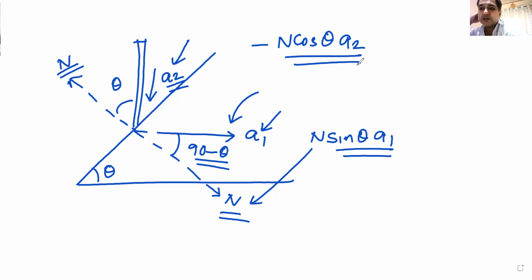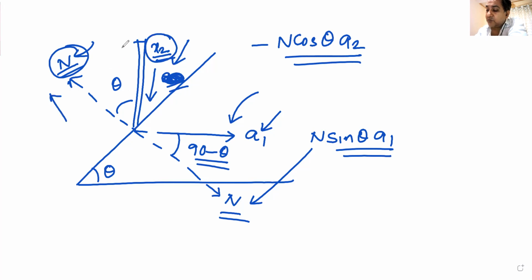Do we understand this better? This is the way you can find out wedge constraint very easily. Work done by normal reaction is 0. Work done by normal reaction on this block: if you don't want to use A2, take it as X2. Work done will be N into X2. It will be negative because N is going here, X2 is going down, into cos of theta with a negative sign. So it becomes minus N cos theta into A2.